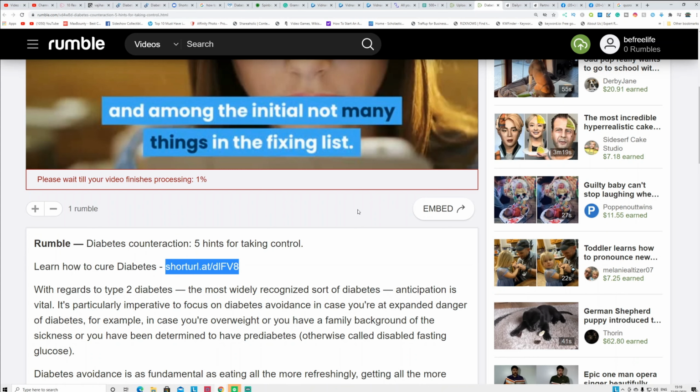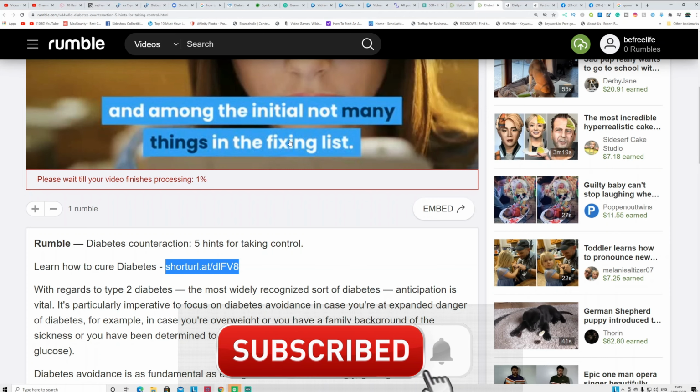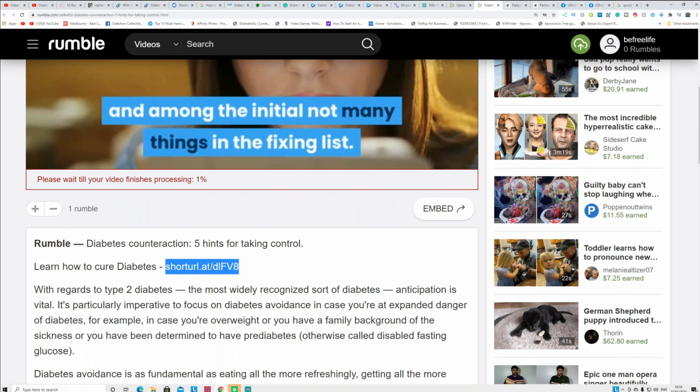And now what is going to happen is you can make money from Rumble. When the ad is played, or when they share your video on another third-party website or YouTube, you can earn ad commission from that. At the same time, when they click the affiliate link and buy that product, you're going to make affiliate commission from that.